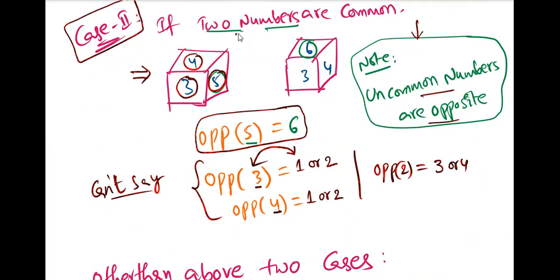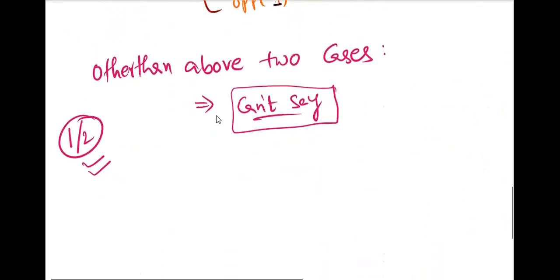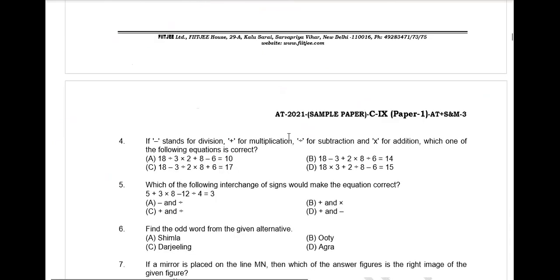And even in this case, there is one more can't say answer for the common numbers. For the common numbers, the numbers which are not there are the possibilities. And other than these two cases, for every other question, our answer will be can't say or cannot be determined. Got it? Yes, sir. Now you can see this question.